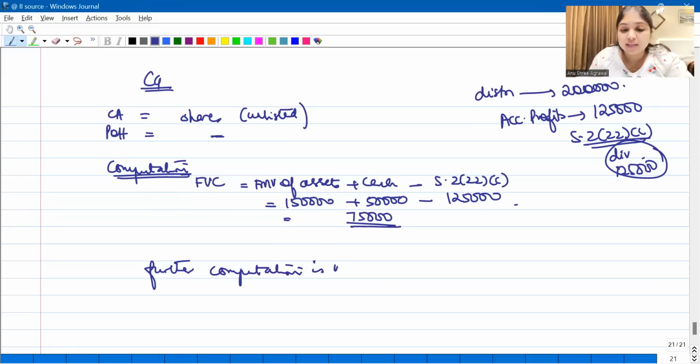They have not even given us information about the cost of acquisition or the expenses on transfer. Nothing else they have given. They did not even give us a period of holding. No other information they have given. So I'll simply write further computation is not possible.